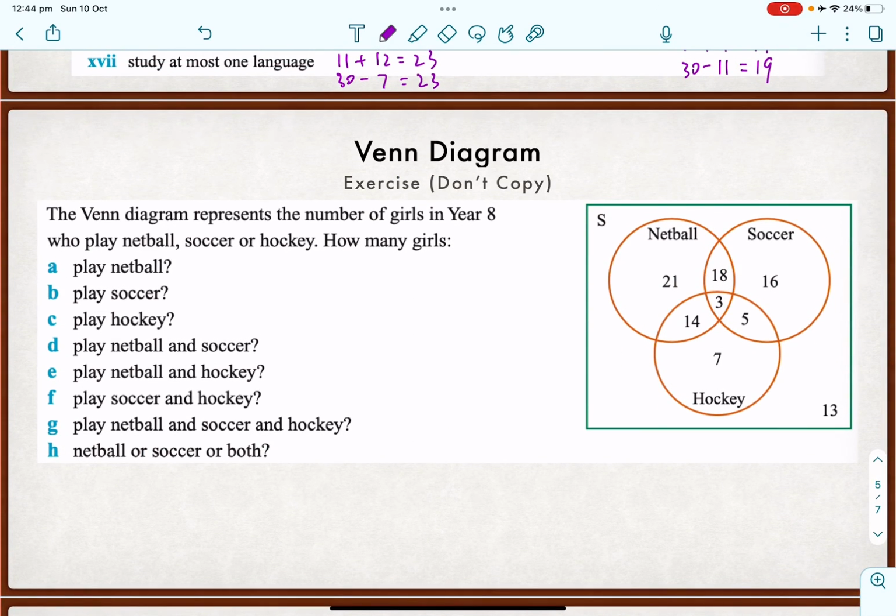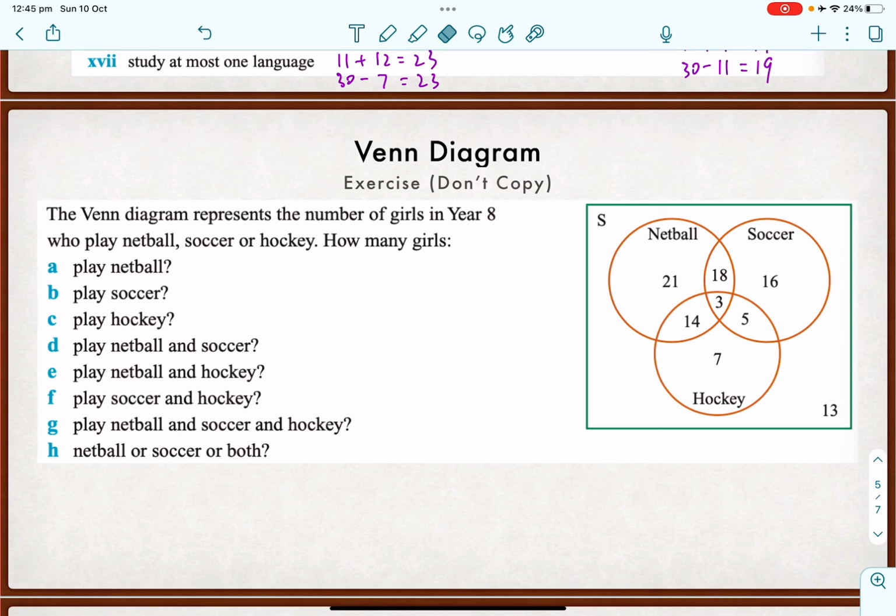Now pause this video and do it yourself first. I gave a diagram for you already. This part here is the one doing all 3. Okay, so those 3 people play all 3 of the sports, and that's really similar to before. Okay.